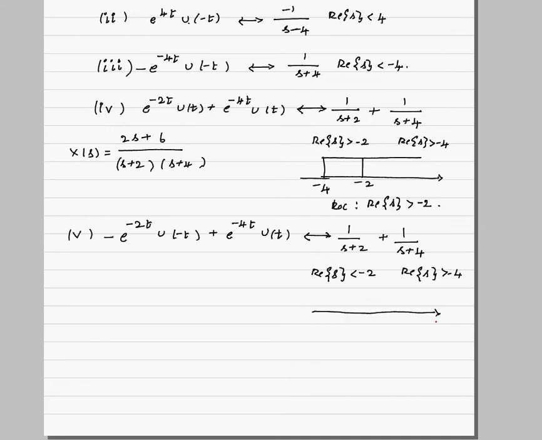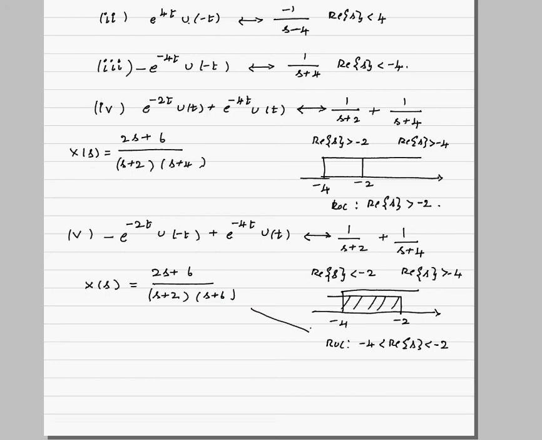For example, real part of s greater than minus 4 will be this, and real part of s less than minus 2 will be this. When will both converge? Both will converge only in this region. So the ROC will be minus 4 less than real part of s less than minus 2. Obviously X of s will be again 2s plus 6 by s plus 2 into s plus 4. The corresponding ROC is this.